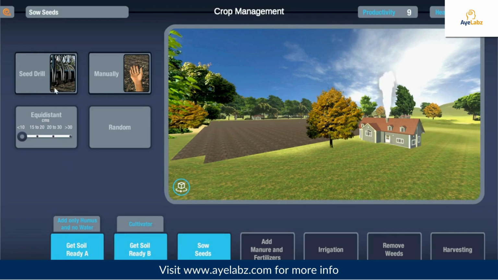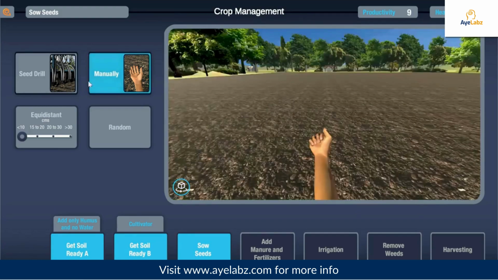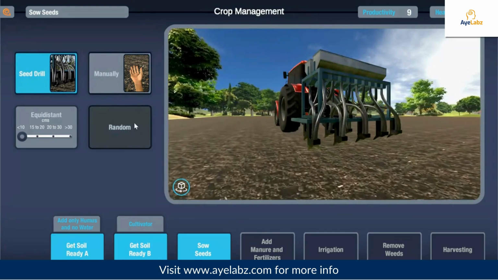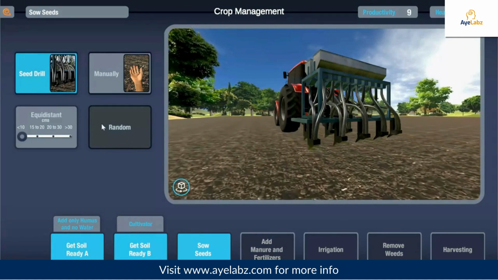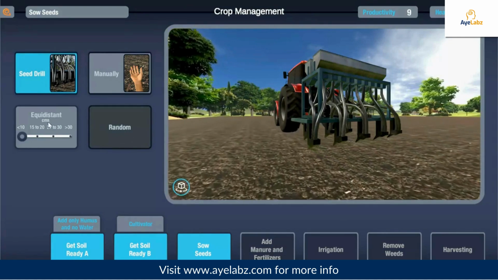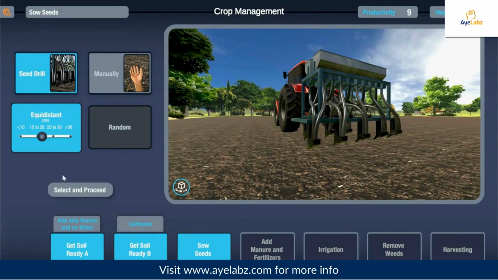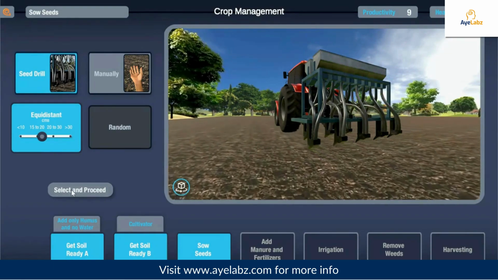Choose how you want to sow the seeds, whether manually or with the help of a seed drill to save time and labor. Click here to sow the seeds randomly, or if you wish to sow them equidistantly, then select the distance between the seeds. Click here to proceed to the next phase.